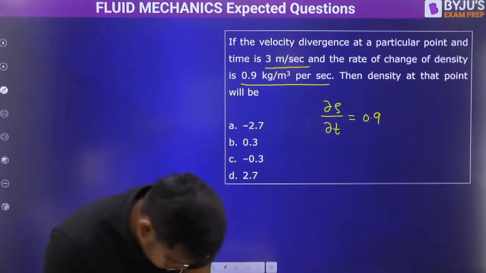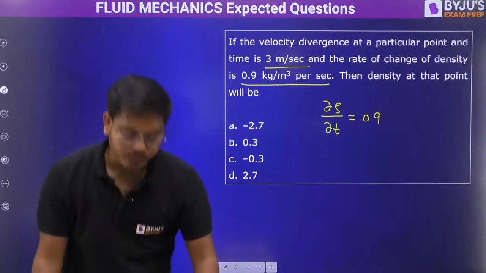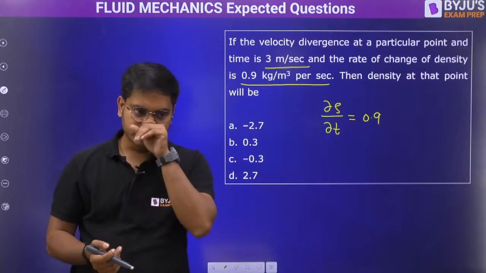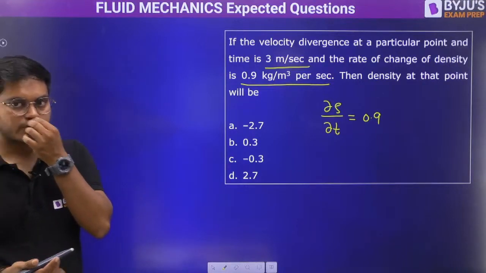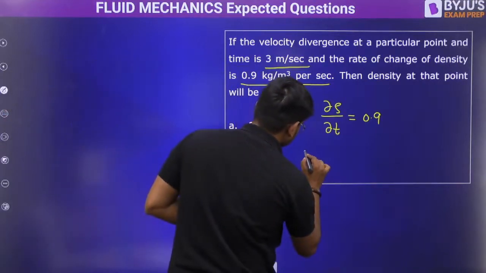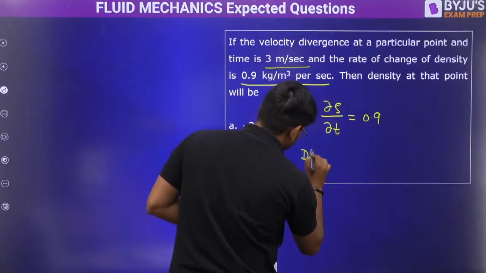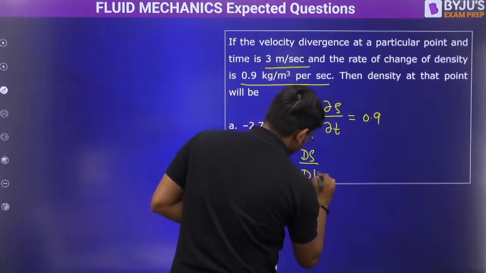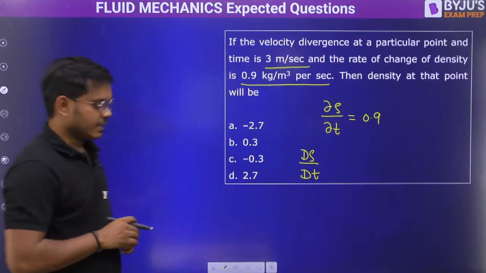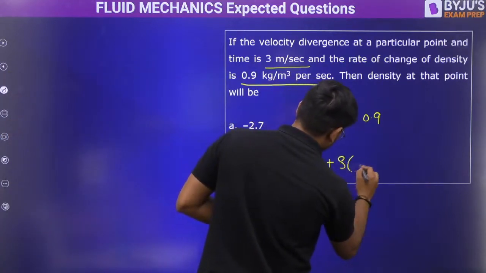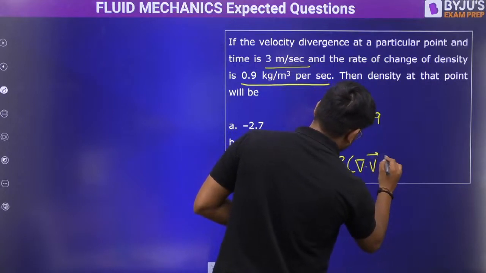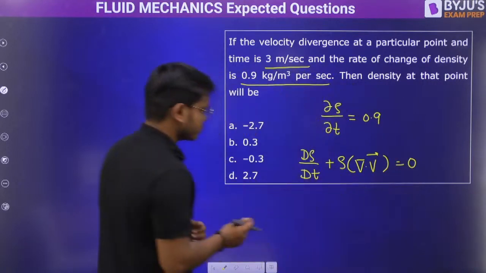Divergence is also given. I hope you remember the vector form of the continuity equation that I always tell you: d rho by dt, substantial derivative basically, plus rho times divergence of velocity vector equals 0.